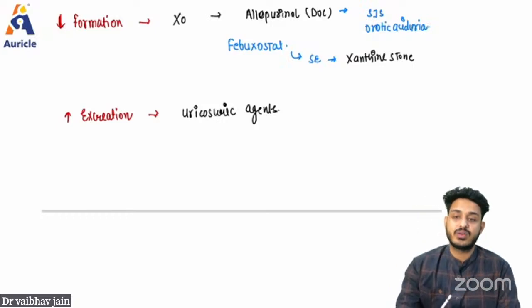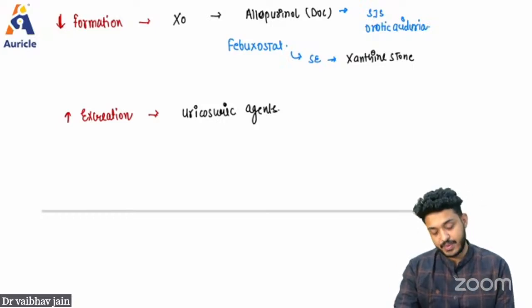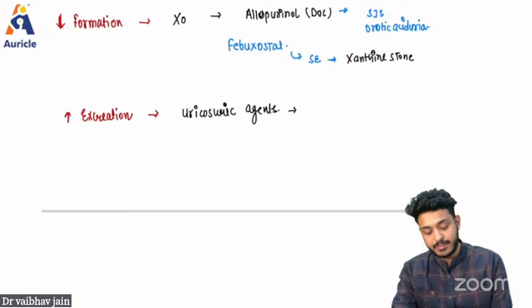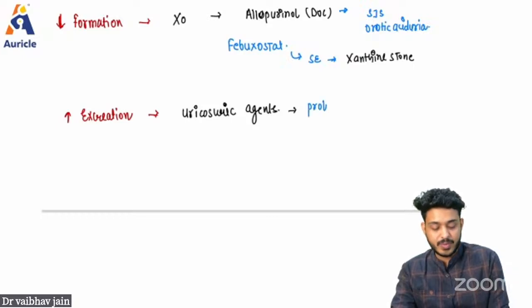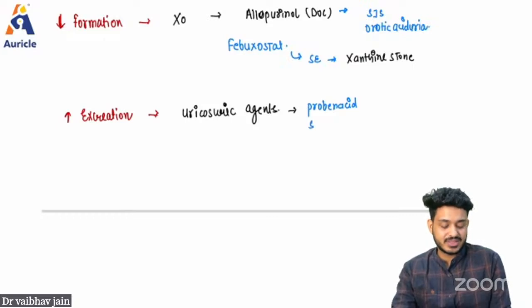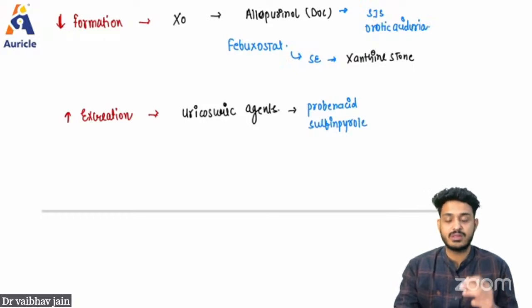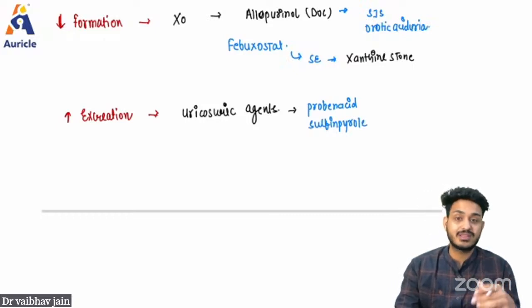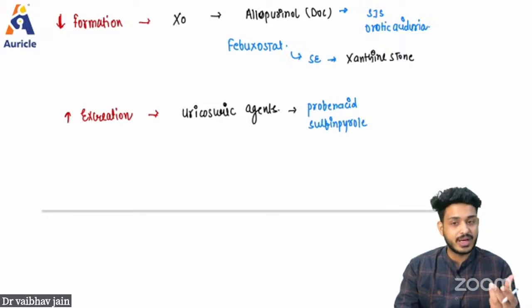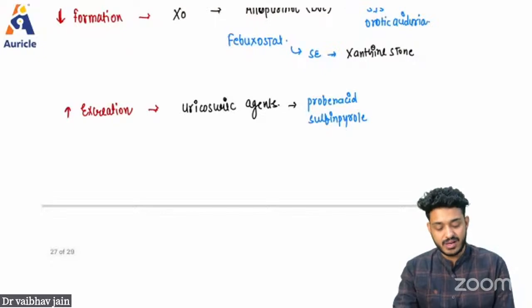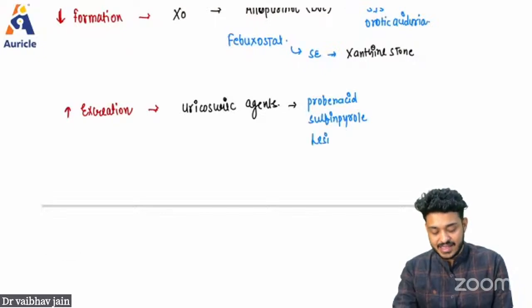These agents are known as uricosuric agents. What are the examples? You have to remember, the first drug is probenecid. Second is sulfinpyrazone. Probenecid, sulfinpyrazone. Pharmacology is a subject where, when you speak more, then you will understand, and then you will remember. Probenecid, sulfinpyrazone, and we also have lesinurad.